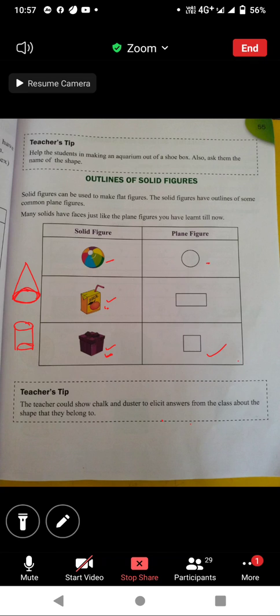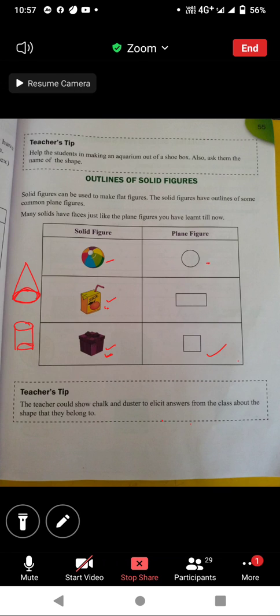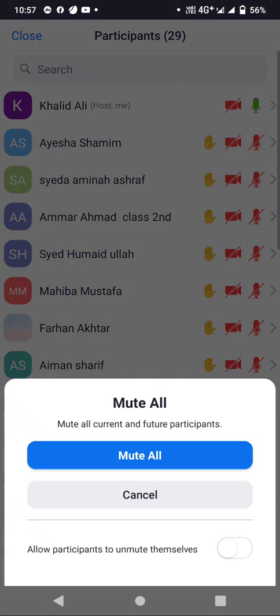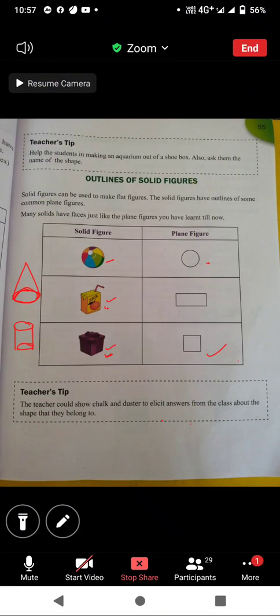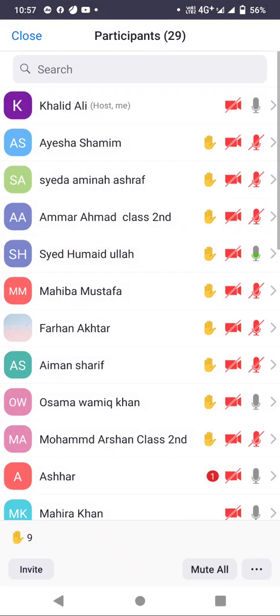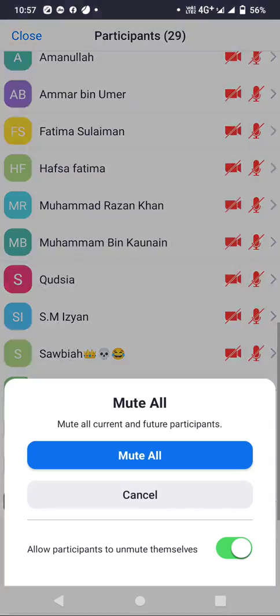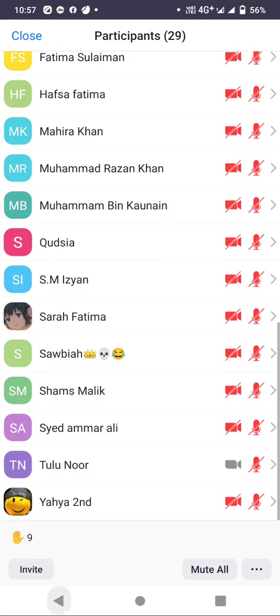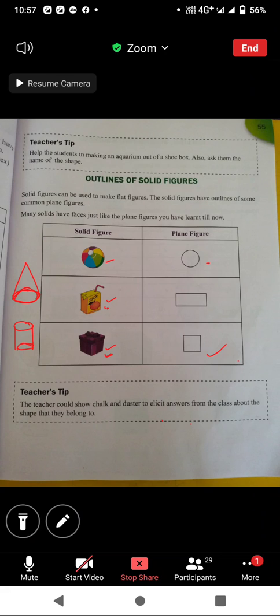So students, if you trace the outline of your pencil box, which shape will you get? Pencil box. Yes, very good. You will get a rectangle if you trace the outline of your pencil box.